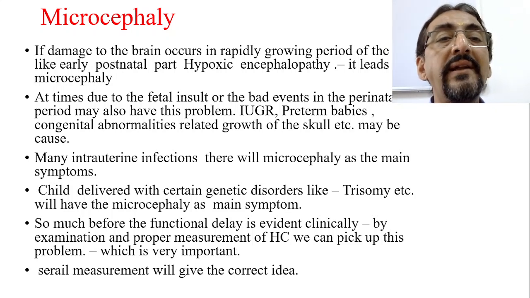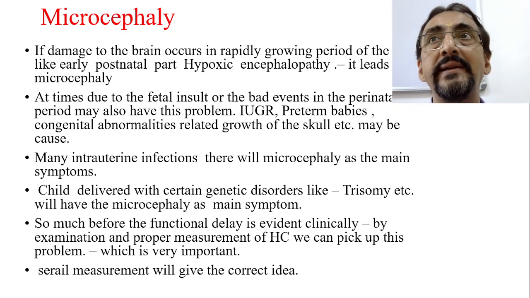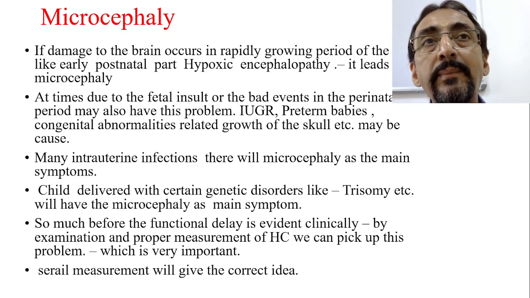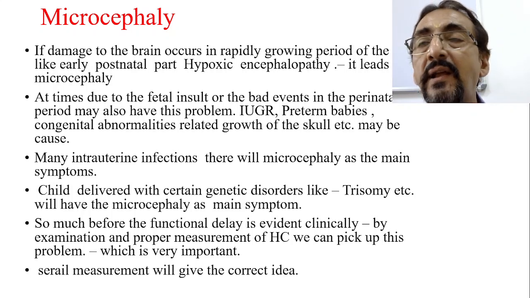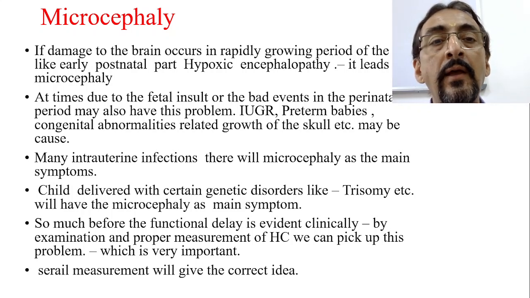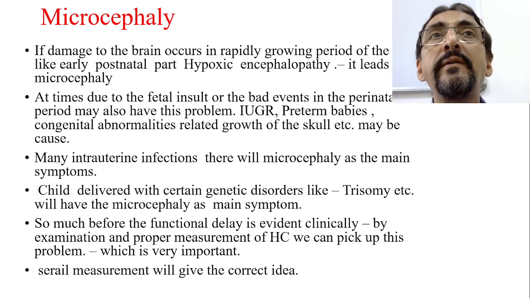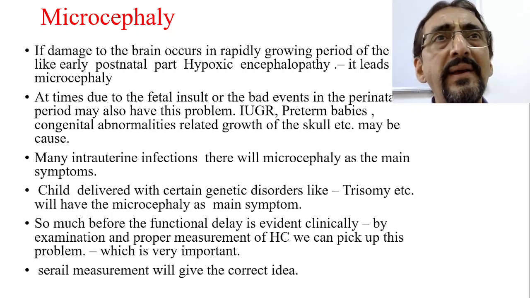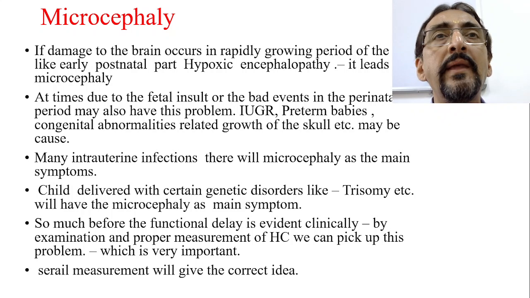Number two, at times due to fetal insult. I told you that this rapid proliferation of brain tissue is not only in the postnatal period, the first year of life, it actually begins from fetal life itself. Now, if the fetus faces some threats, what are the basic threats for the fetus in the uterus?